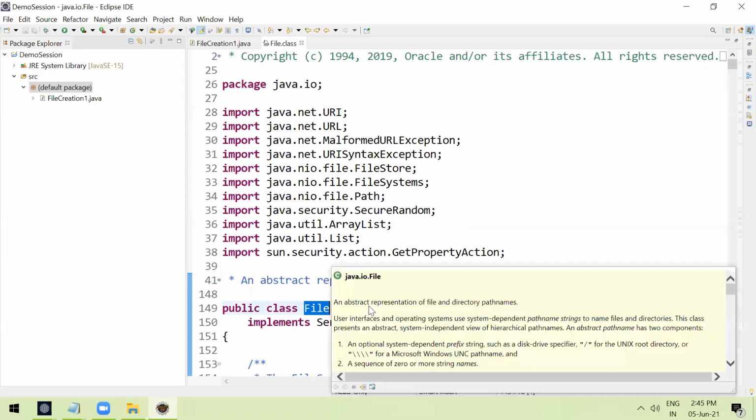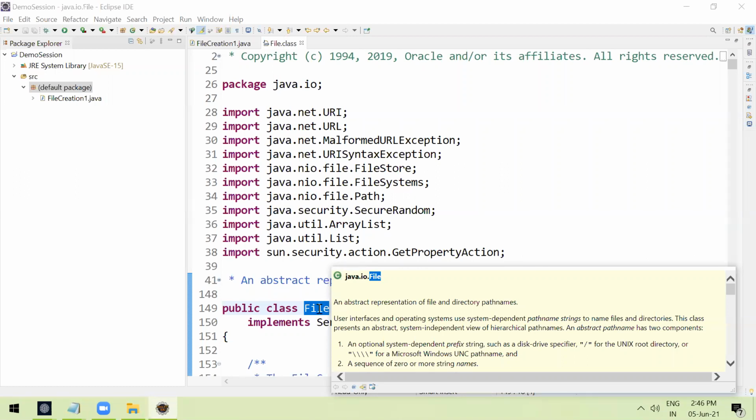If you observe the Java documentation, it is an abstract representation of file and directory path names. By using this File class, we can interact with the file system. The JDK developers, whoever developed Java programming, have written a set of predefined classes to help us in a better way. We no need to worry about how to interact with the file system. Just use the predefined classes and methods, and it is easy for us to interact.